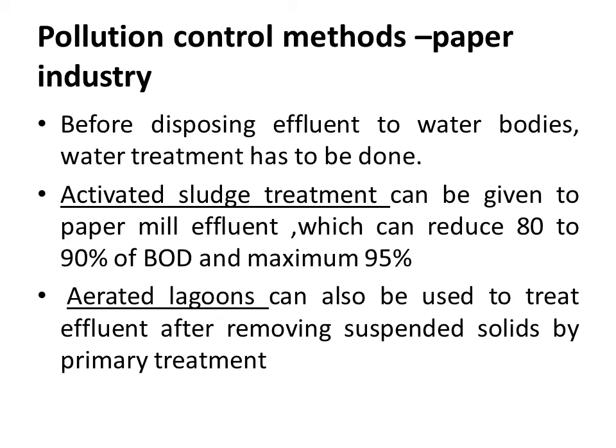Just for you to understand, I am explaining that activated sludge treatment uses various units. The first is the primary settling tank. The second is the aeration tank. The third is the secondary settling tank, or secondary clarifier. The first tank, the primary settling tank, is used to remove the larger solids. We keep the effluent in the primary settling tank for 1.5 to 2 hours. After that period of time, the larger solids will settle at the bottom.